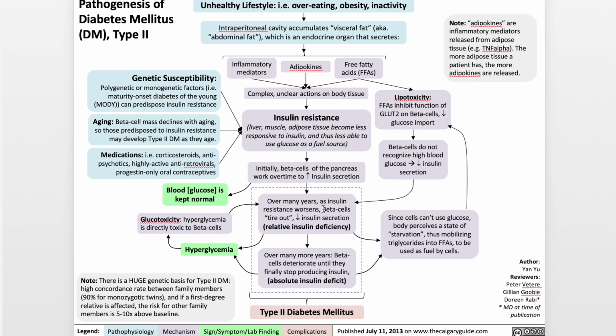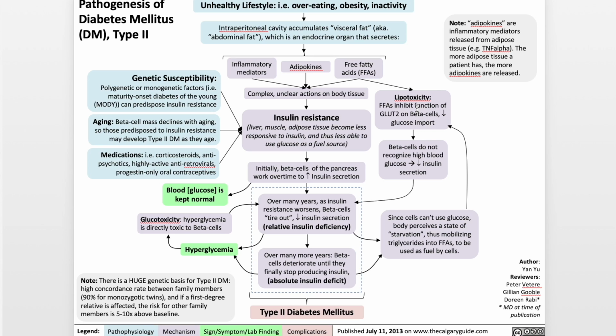However, over many years, as insulin resistance in the rest of the body worsens, the beta cells of the pancreas tire out, and as a result, secrete less insulin. That's known as a relative insulin deficiency because some insulin is still produced, just less so. What that results in, because there's less insulin to transport blood glucose into body cells, is more blood glucose remains in the blood, otherwise known as hyperglycemia. It turns out that high blood sugar levels can be directly toxic to beta cells of the pancreas, worsening beta cell function and contributing to further reducing insulin secretion.